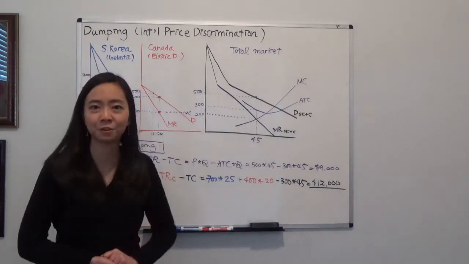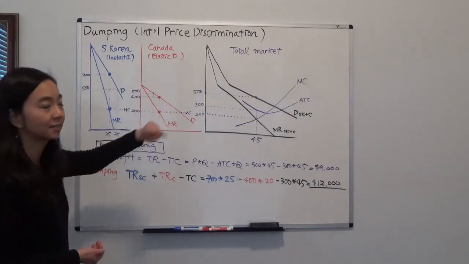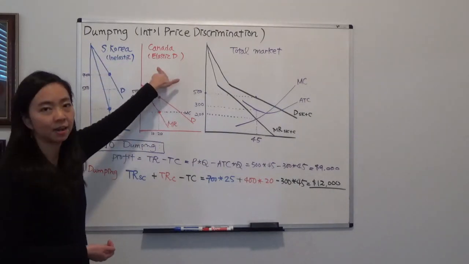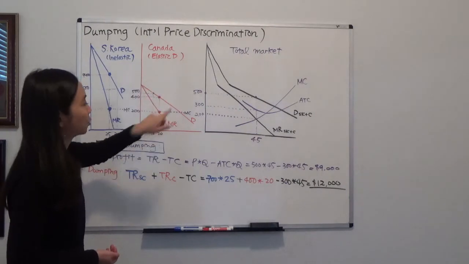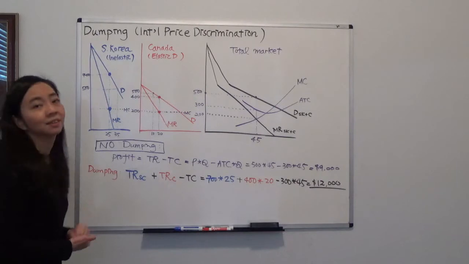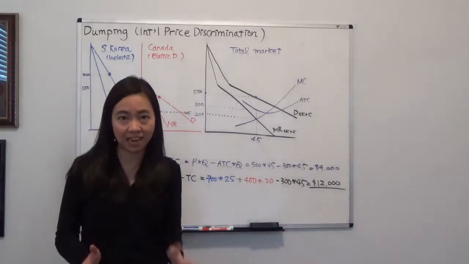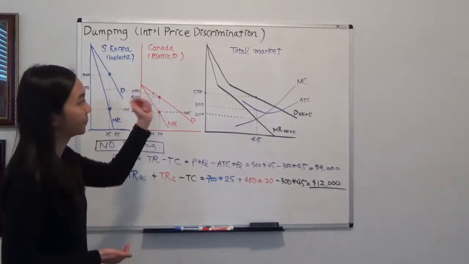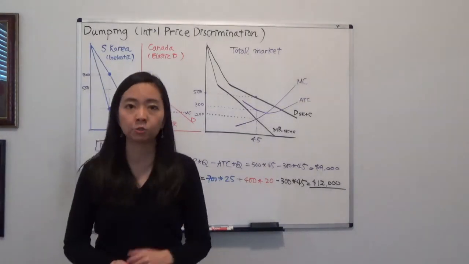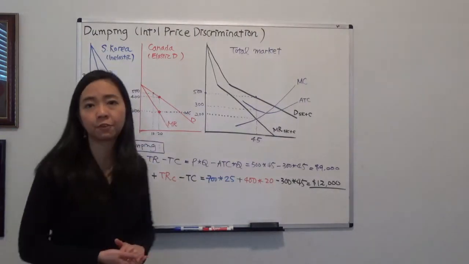Suppose this is a steel firm from South Korea, and we have two submarkets, South Korea and Canada. In Canada, the demand is more elastic, but in South Korea, the demand is more inelastic. Suppose this firm is not allowed to practice dumping, so the firm is required to charge the same price in both submarkets. Then what would this firm do?